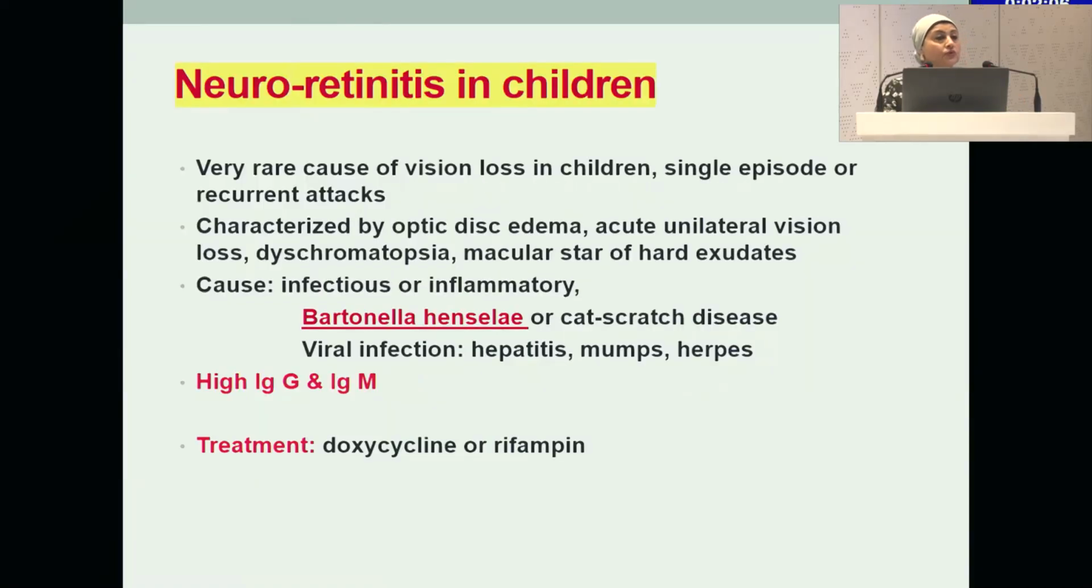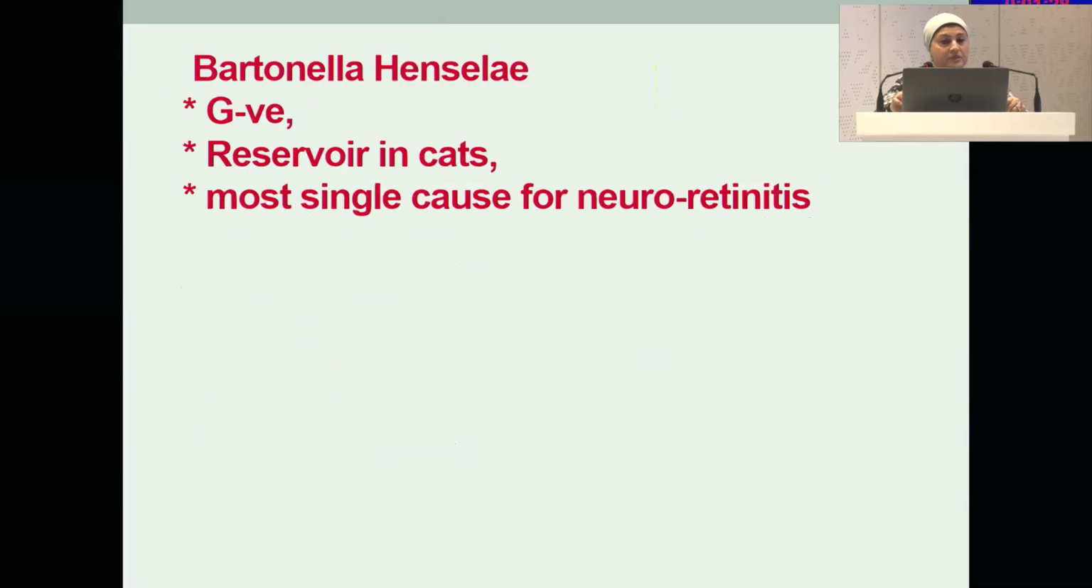So it's a neuroretinitis in a child, which is a rare cause, but it can present with a single episode or recurrent episodes. Disc edema, unilateral vision loss, dyschromatopsia, and a macular star of hard exudation were very pathognomonic in such a case. It can be infectious, inflammatory, or viral, but Bartonella henselae, cat scratch disease, is a very common cause. This was proved and documented by high IgG and IgM, and he responded dramatically to doxycycline, or rifampicin can be taken.